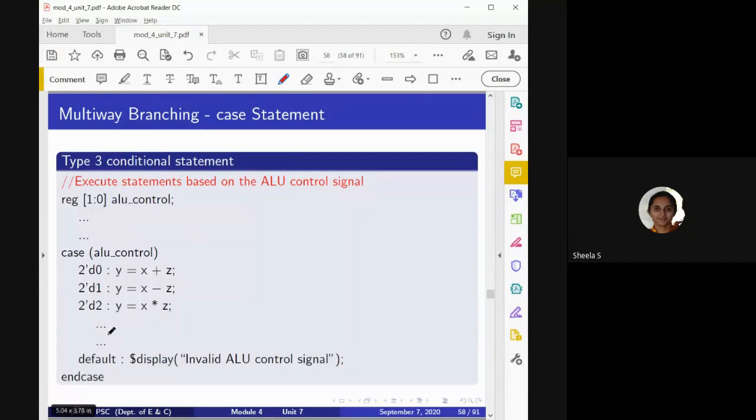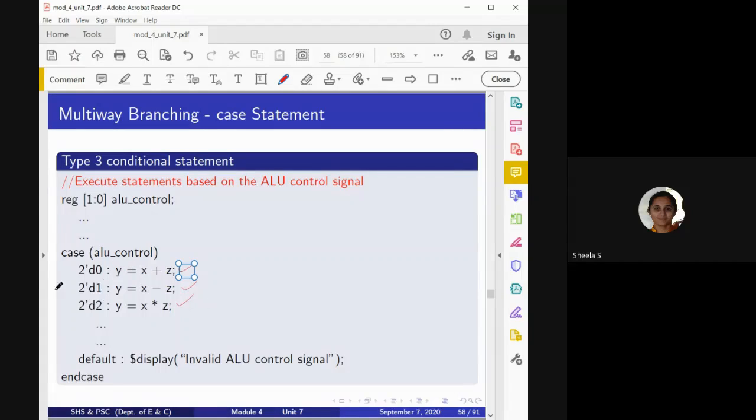We have considered 1 down to 0, which means only 2 bits, and 2 bits means I can express 4 conditions: 00, 01, 10, 11, isn't it? Accordingly, here I have mentioned 3 different statements, that is x plus z, x minus z, and similarly x into z.